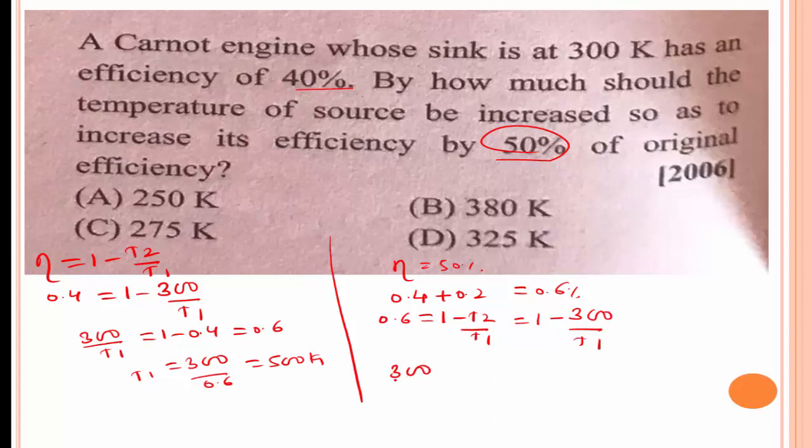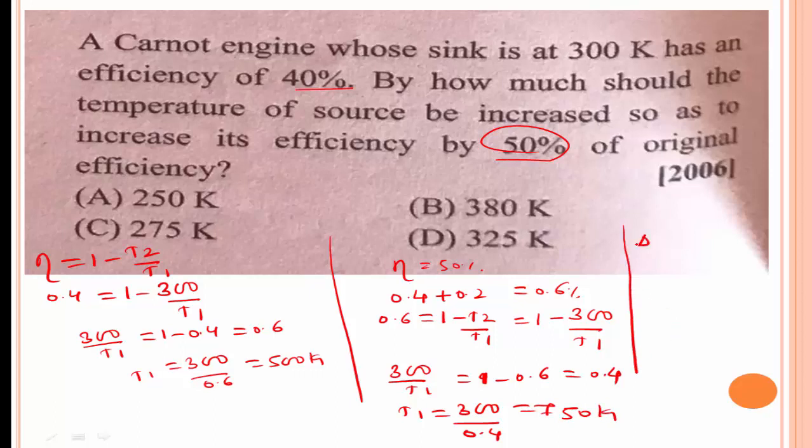Here also 300 divided by T1 is equal to 1 minus 0.6, which is 0.4. Therefore, T1 is equal to 300 divided by 0.4. It is equal to 750 Kelvin. The change in the temperature, delta T1, is equal to 750 minus 500. We get the answer 250 Kelvin.